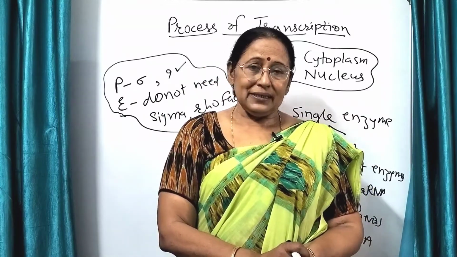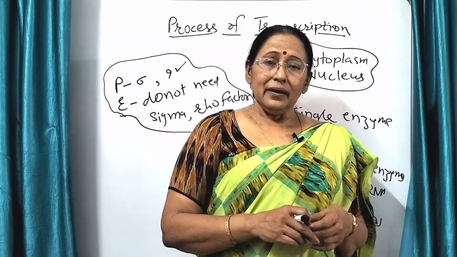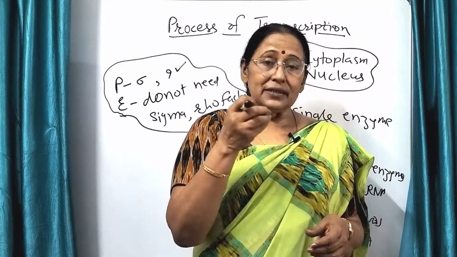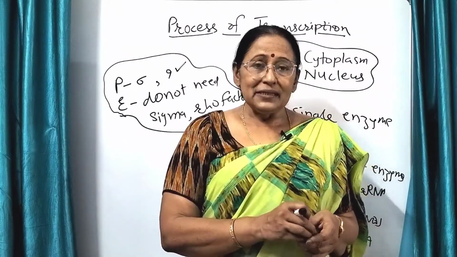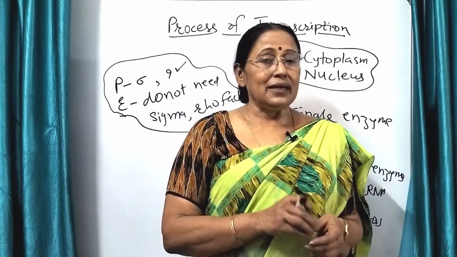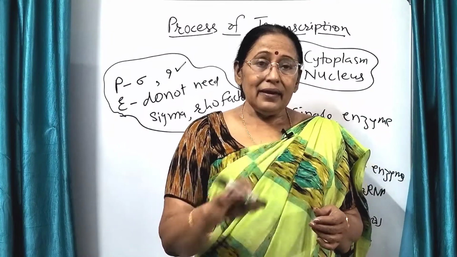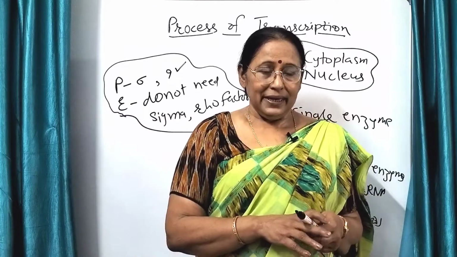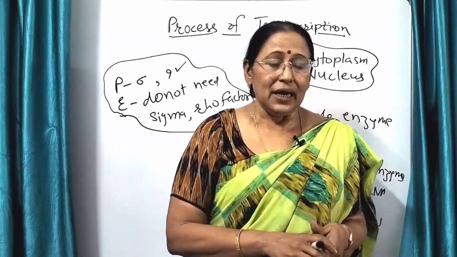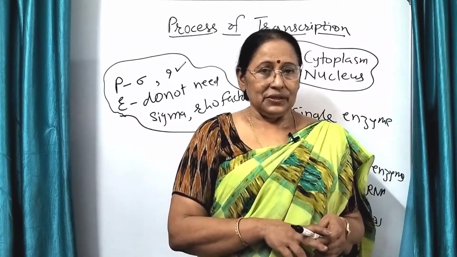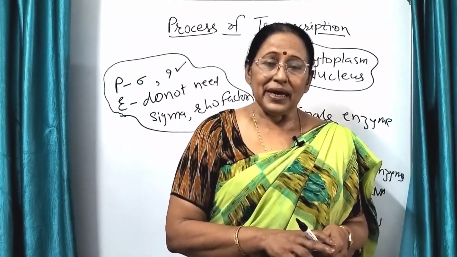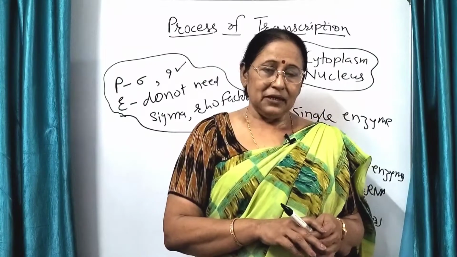The second point is that the mRNA formed in eukaryotes needs further processing, whereas prokaryotic mRNA does not need any processing and can immediately act as a template and start the process of translation. So these are the few differences between prokaryotic and eukaryotic transcription.